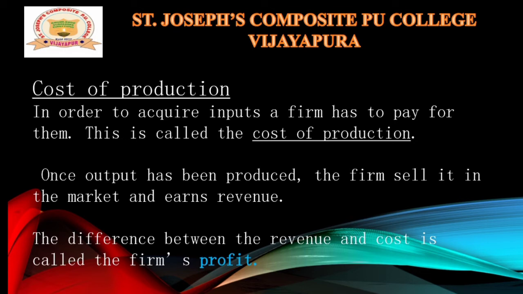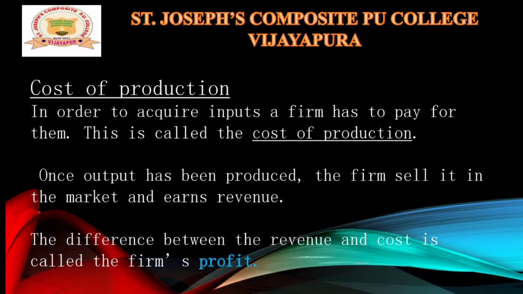Then what is profit, and what is the difference between revenue and profit? Profit is nothing but the difference between the revenue and the cost. Take for example, a farmer produces wheat using inputs worth rupees 200.